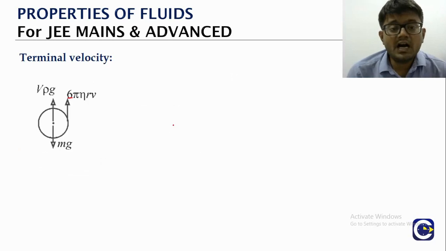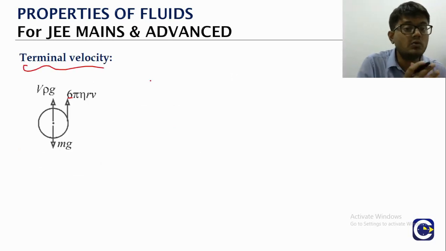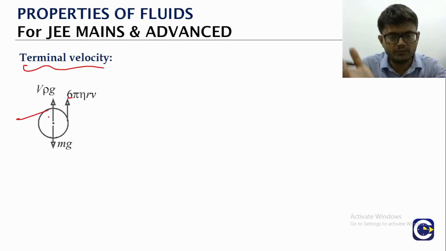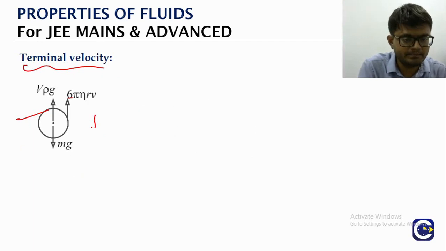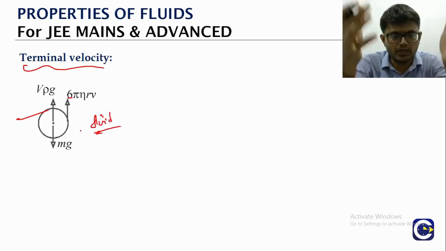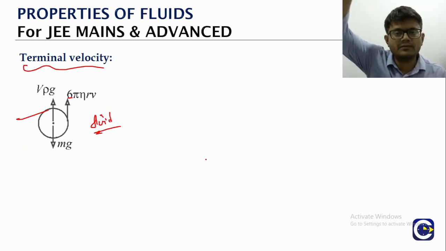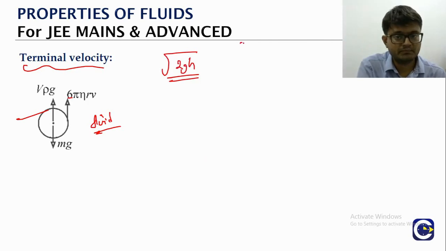Now, one of the applications of Stokes law is to find the value of terminal velocity. Terminal velocity is basically for a spherical object which is falling through a large amount of fluid, falling under the influence of gravity. Usually, if you release an object from a height h, it will finally achieve a velocity of root 2gh. That is the formula we have from kinematics.